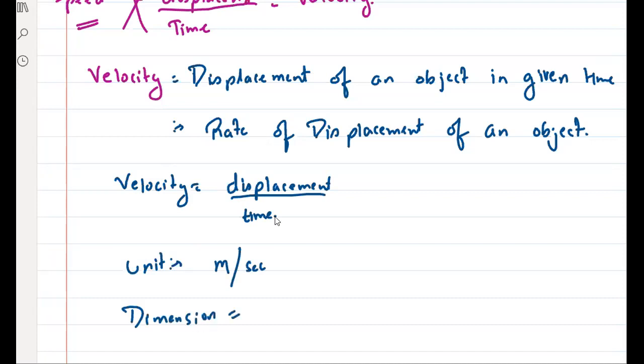So dimension भी same होना चाहिए because displacement is also length and time is time, right? But what about velocity? Tell me, is velocity scalar or vector? Vector. Yes, velocity is a vector quantity, right? Because displacement is a vector, na? Displacement is a vector, so velocity is also a vector quantity.